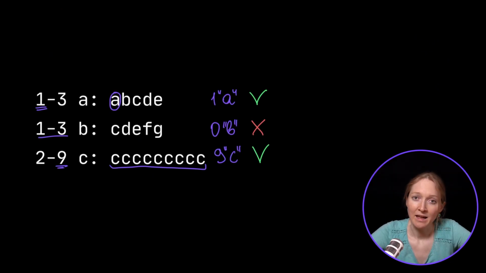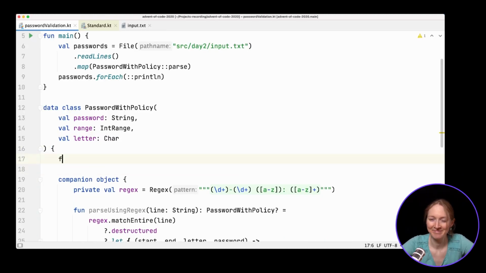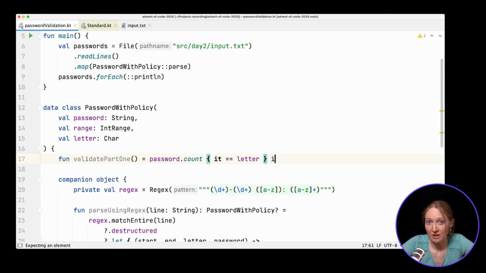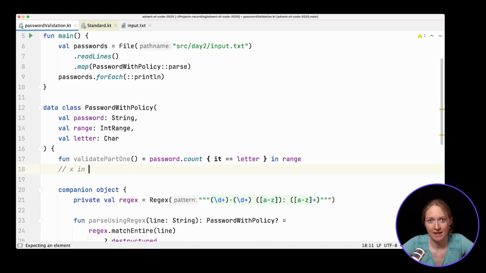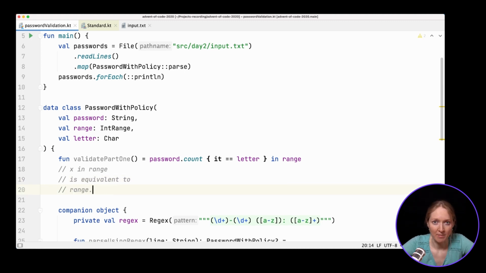After we read the input, we need to validate whether the passwords meet the given policy. In the first part, we need to ensure that the number of occurrences of a letter belongs to a given range. It's one line in Kotlin. We count the occurrences of the letter in the password string and check that the result is in range. In checks that the given element belongs to a range. For numbers and other comparable elements, x in range is the same as writing the following explicit check.